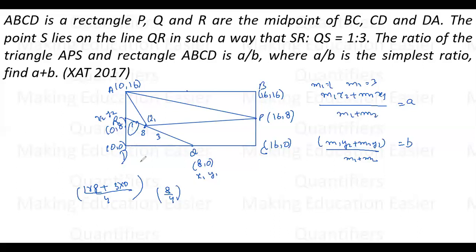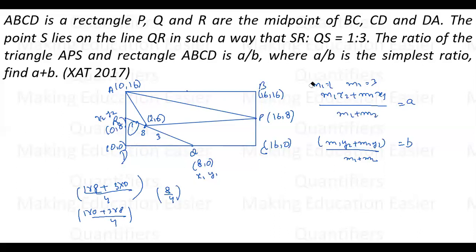And this point, this would be 1 into 0 plus 3 into 8 divided by 4. So 24 by 4 is 6. So this point is nothing but 6. So 2 comma 6. This point is 2 comma 6. Now this point is 2 comma 6. This point is 0 comma 16. This point is 16 comma 8.